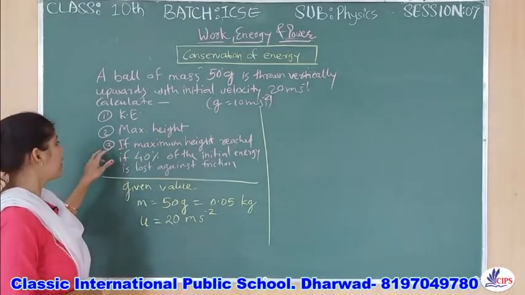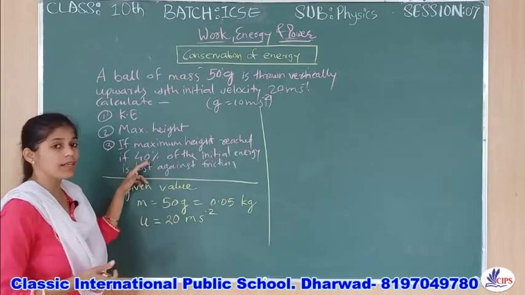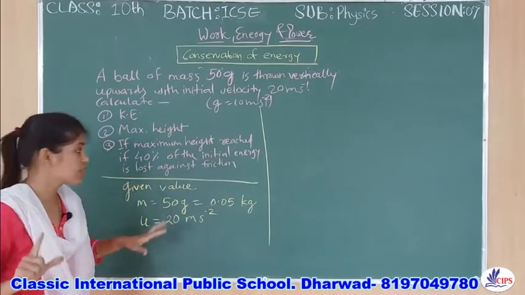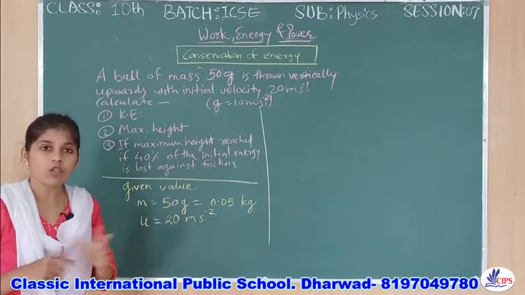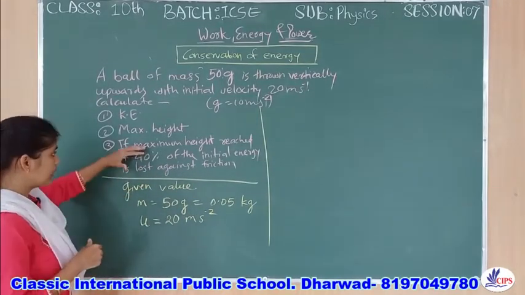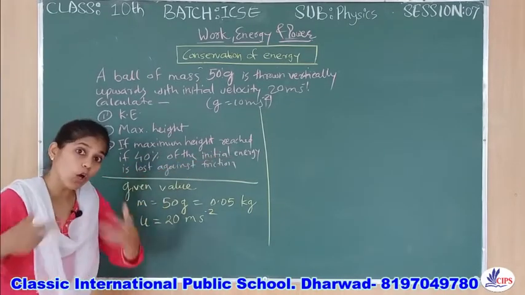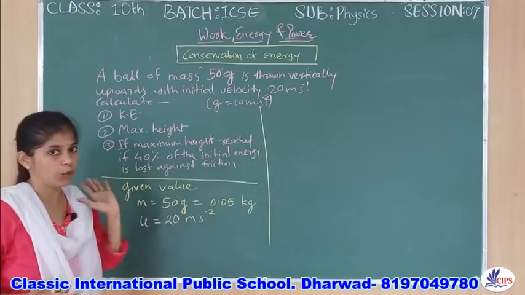And thirdly, find the maximum height reached if 40% of the initial energy is lost against friction. We will solve it one by one, but keep in mind that in the third condition, 40% of the initial energy lost means we have to find how much is remaining.